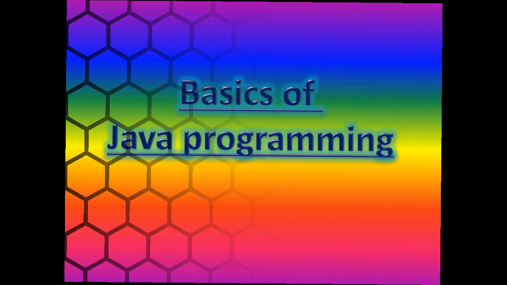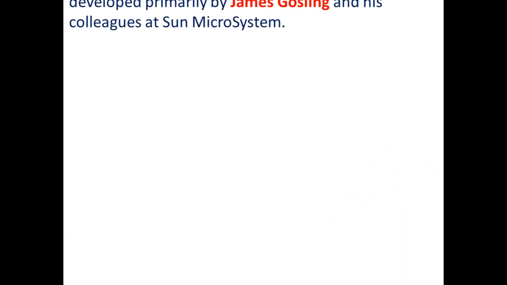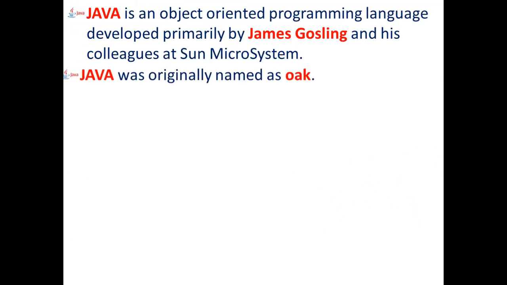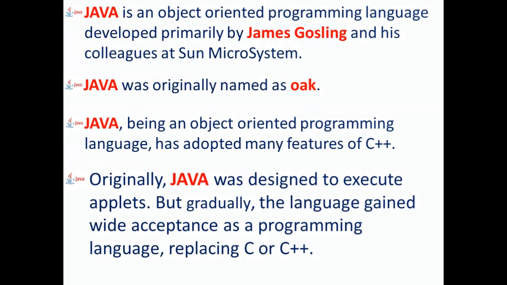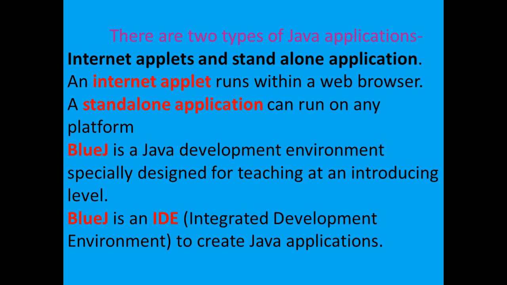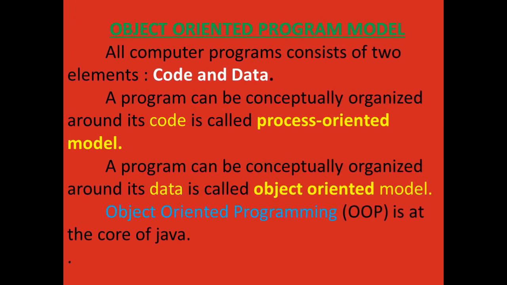Try to study all the points. Just rewind. Today we studied about Java and the basics of Java and the two applications of Java. Then we studied about the object oriented programming model and the process oriented programming model. Then we studied what is meant by object and what is meant by class. I think you all understood the meanings. Try to study the basics of Java, then only you can continue with this programming language.